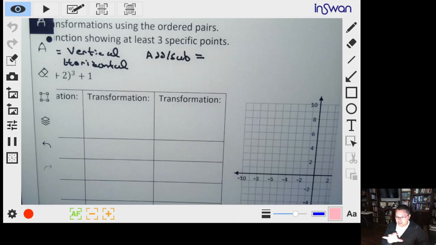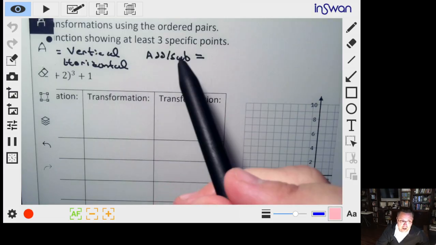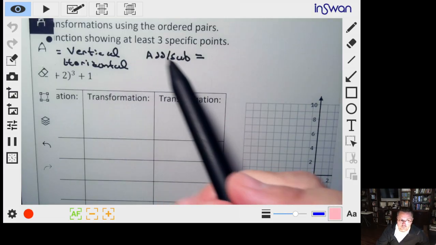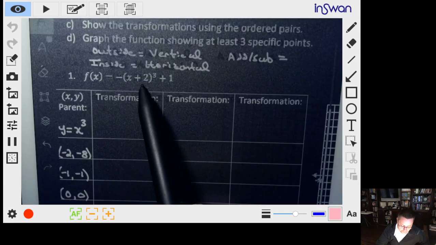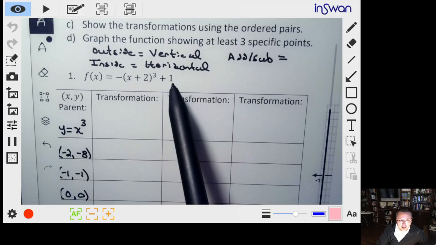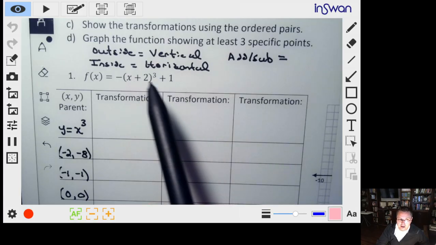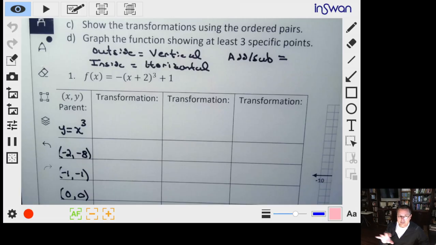That's a sliding of the curve up, down, left or right. I like to think about these as magnets on the refrigerator. If you take a magnet and slide it up, down, left, right, it keeps the same shape. The magnet's still the magnet, it's just sliding. That sliding is the transformation when you add or subtract. So both this 2 and this 1 are going to take our whole graph and just slide it.